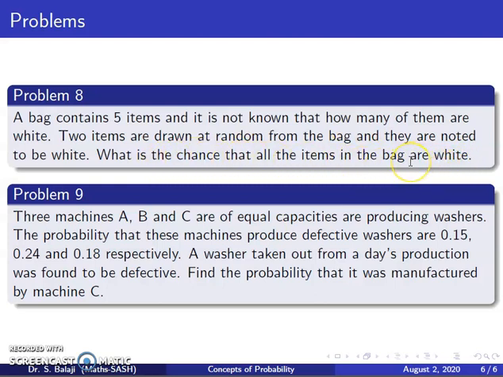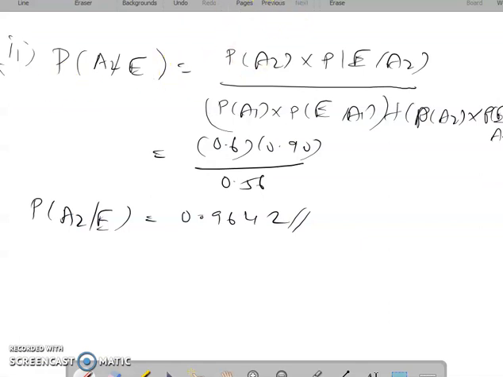In what manner can you approach this problem? With the help of Bayes theorem. Two items are already taken and identified as white. Therefore, you take A1 as the event that 2 items in the bag are white, A2 and so on, and proceed in that manner. E is a common event, that is, drawing 2 white items here.